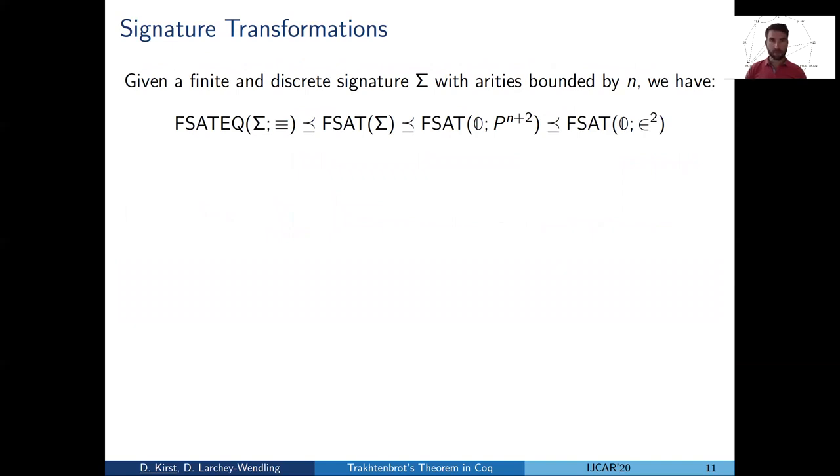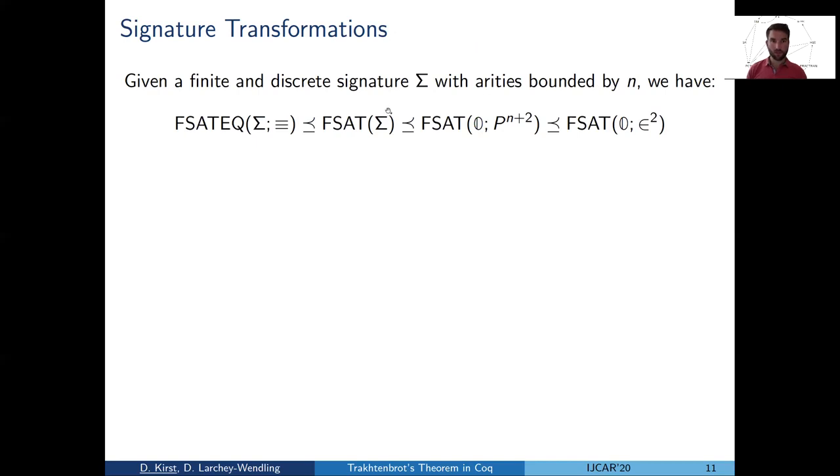The only thing is that we are in a very specific signature, and what we actually aim at is the strongest result just talking about the binary signature. And for this, we give an abstract transformation of signatures that in particular applies to the previous one, but where abstractly we start with any signature which is finite and discrete, and also has arity bounded by n.